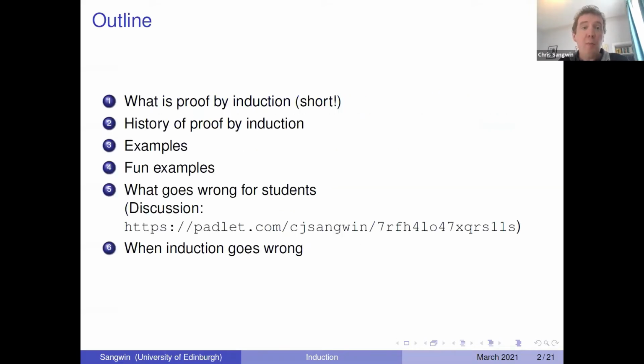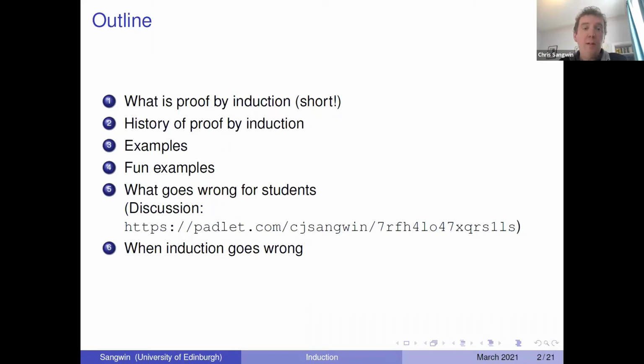I'm going to talk a little bit about what proof by induction is, but I'll keep that short. I'm going to assume that most people have seen induction before. I'm going to talk a little bit about the history of proof by induction. I'll talk about some examples which have cropped up in our local exams and comment on those a little bit. I shall also share with you some fun examples, some of my favorite things that are proved by induction, and we'll talk about why I like those particular example proofs.